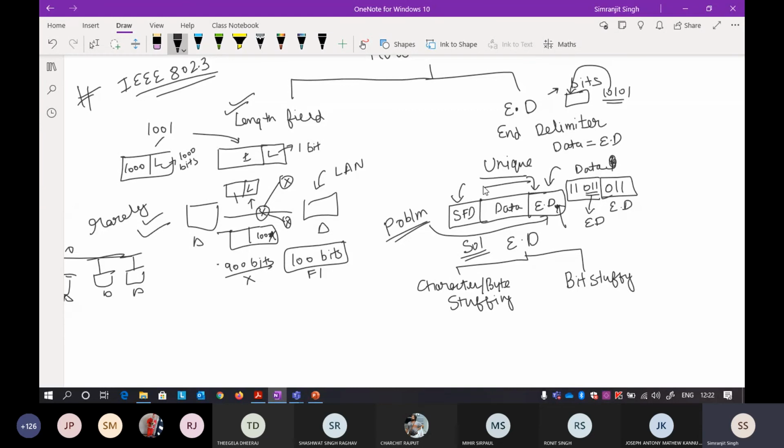It is a unique pattern like the SFD, but there is no sequential circuit required for this end of the frame delimiter. The problem lies in when you transfer the data from sender to receiver, the sending will always be in the form of bits.